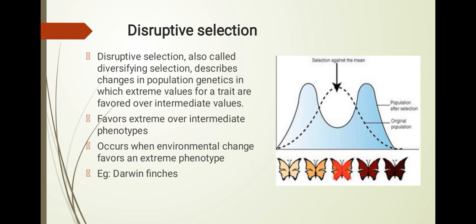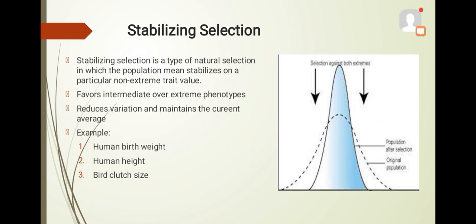Stabilizing selection is a type of natural selection in which the population mean stabilizes on a particular non-extreme trait value. It favors intermediate over extreme phenotypes, reduces variation and maintains the current average. Examples: human birth weight, human height, bird clutch size, etc.